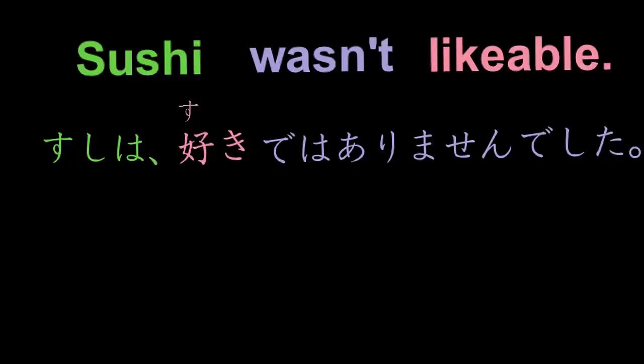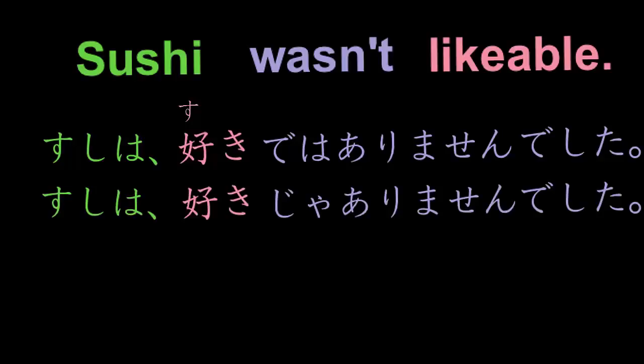And finally, we make it negative past tense by adding deshita. That gives you the past. Deshita. And your entire sentence will be sushi wa suki de wa arimasen deshita. I didn't like sushi. Now we've got two alternatives and they are very formal version.